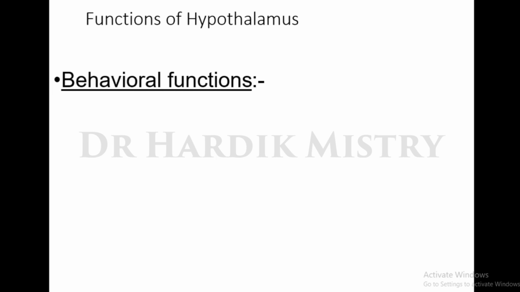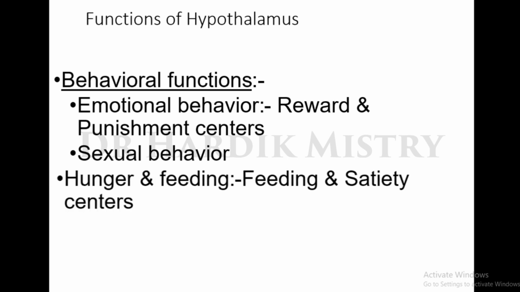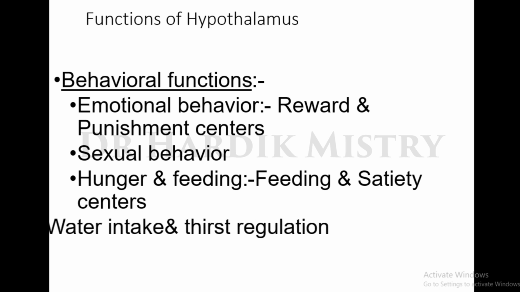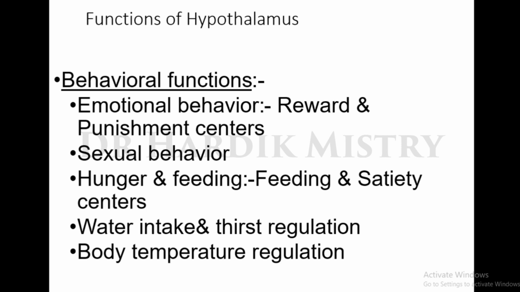Functions of hypothalamus. Behavioral functions, for example, emotional behavior. Reward and punishment centers are there in the hypothalamus. Sexual behavior, hunger, feeding and satiety centers are present in the hypothalamus. Water intake and thirst regulation are also by the hypothalamus. Body temperature regulation. So all these are the functions of the hypothalamus, and these are considered behavioral functions.